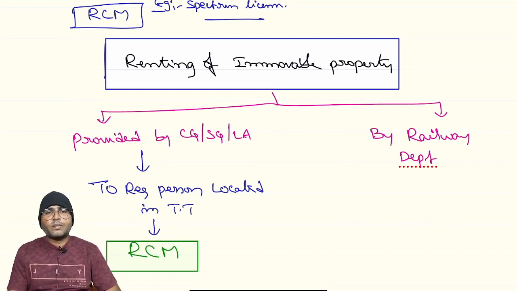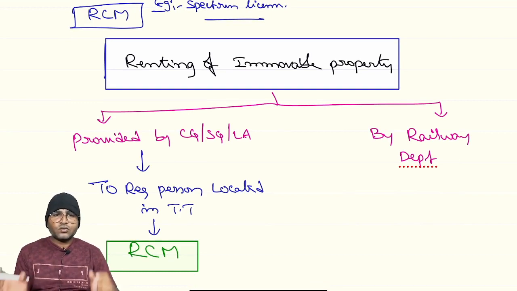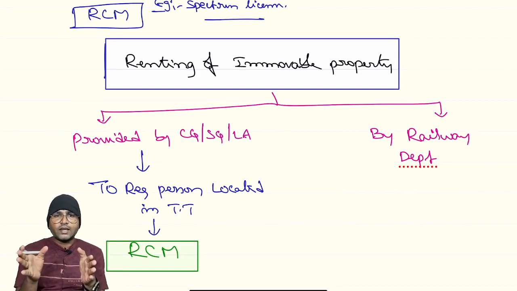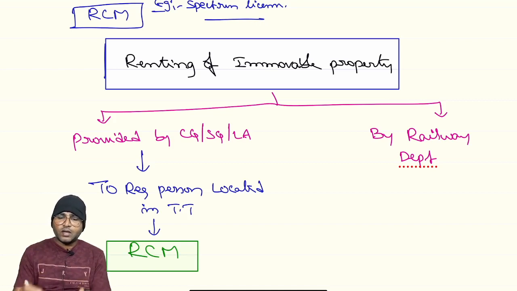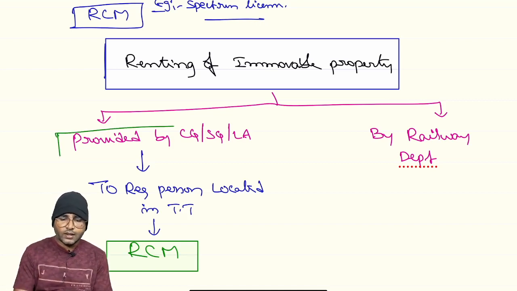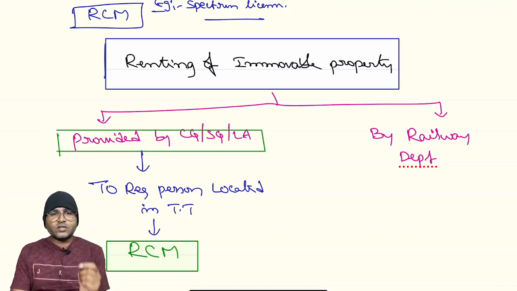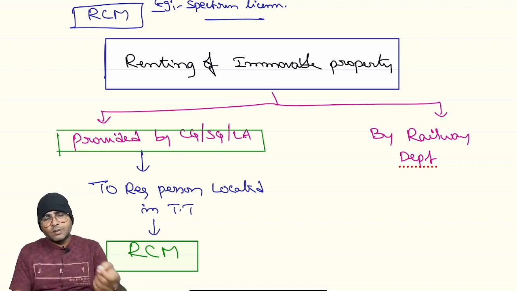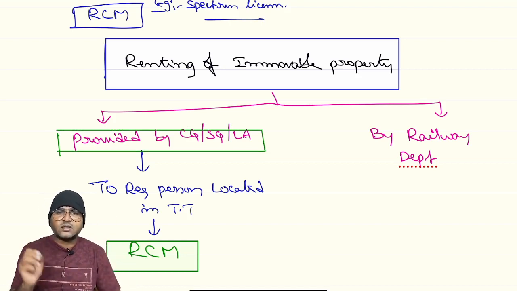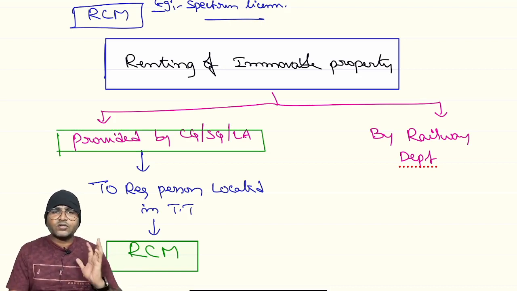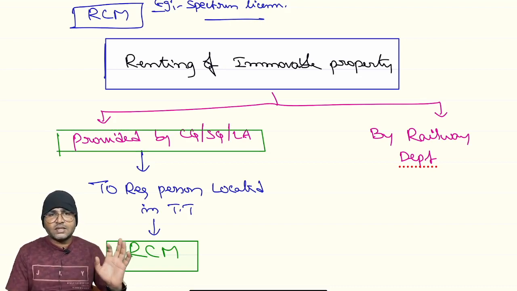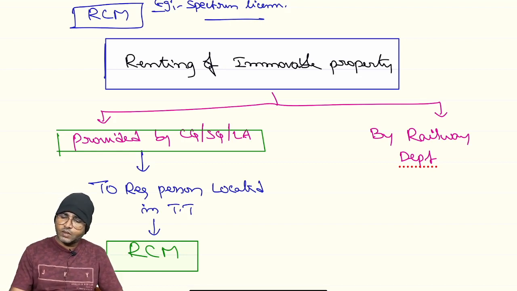Renting of immovable property services provided by CG, SG or local authority. Suppose you observe the market area, such market area shops belong to the local authority, the municipality, right? They make such shops or buildings available on rental basis to small business people. Suppose such a small business person is a registered person, what will happen? Reverse charge mechanism applicable, the recipient is liable for payment of GST, right?